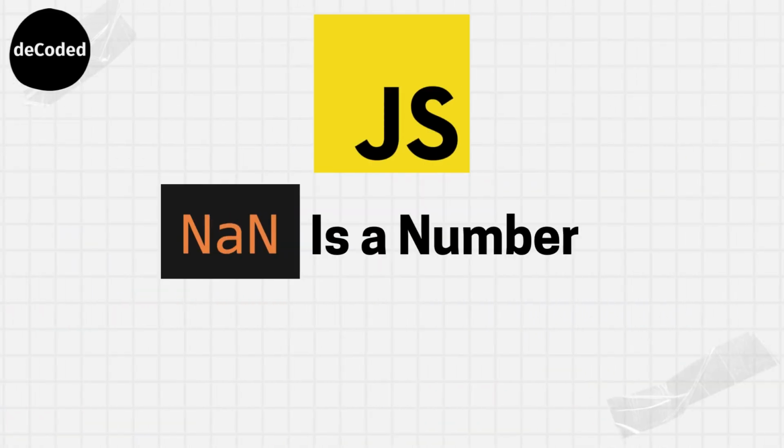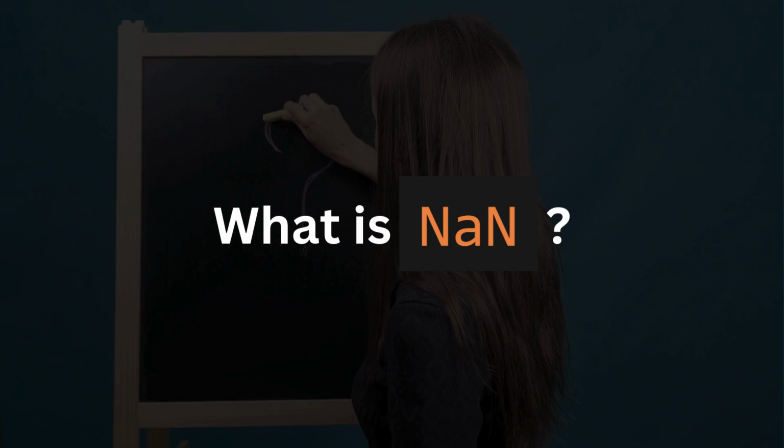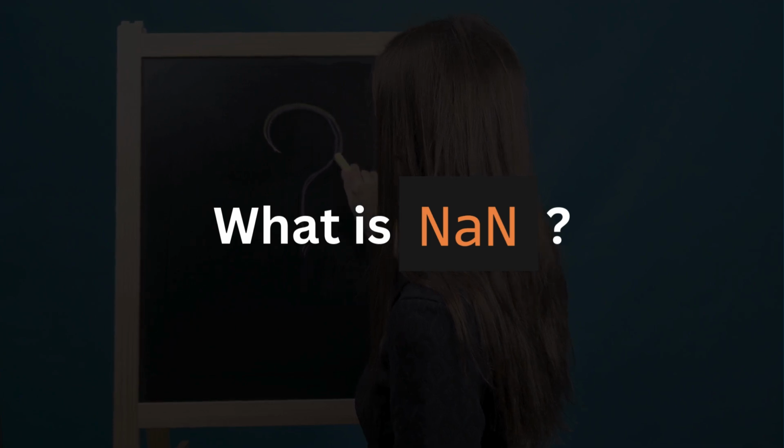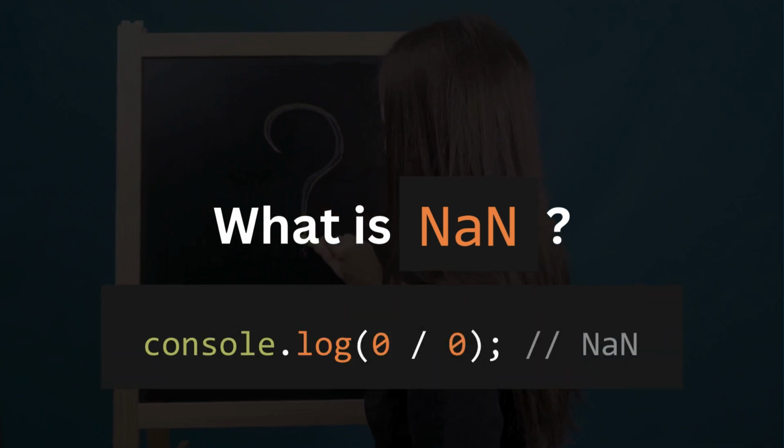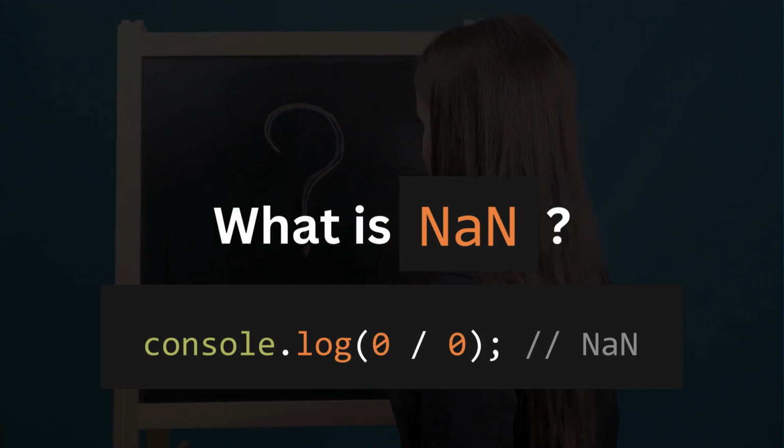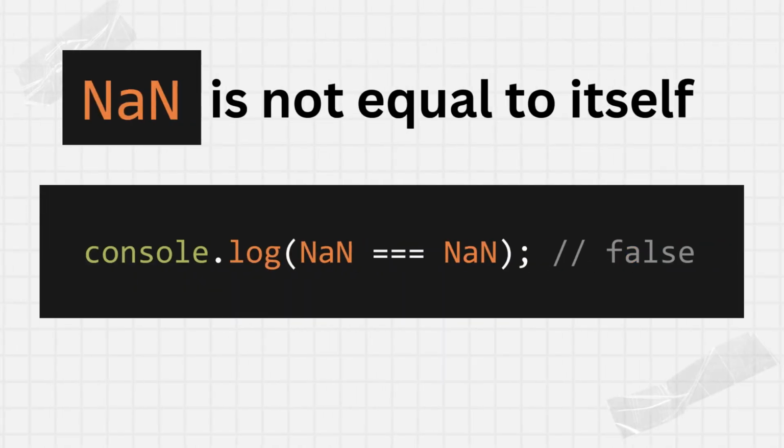Here's a weird one. Did you know that NaN is technically a number in JavaScript? NaN stands for "not a number," but in JavaScript, it's actually considered a type of number. NaN is returned when a mathematical operation fails. One of the quirks of NaN is that it is not equal to itself.